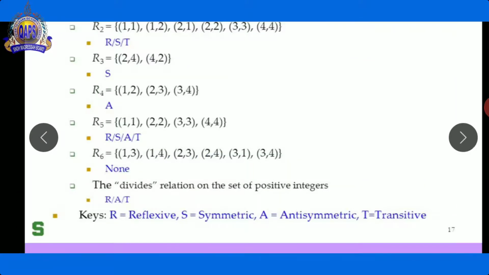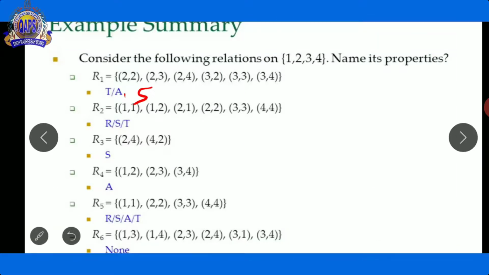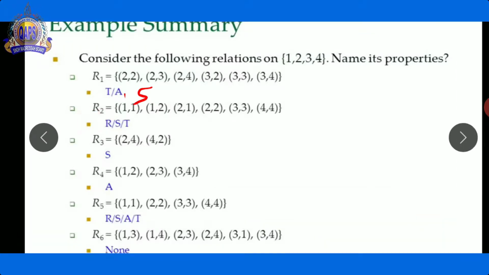So you can write here that S is also here. S represents symmetric. Now let's go to the second relation R2.